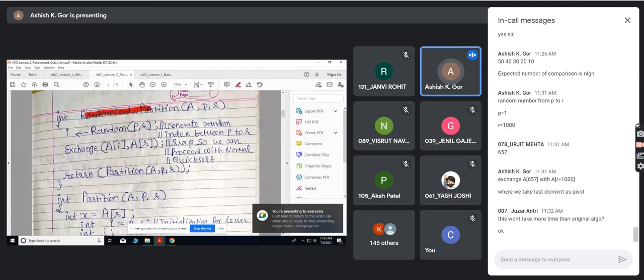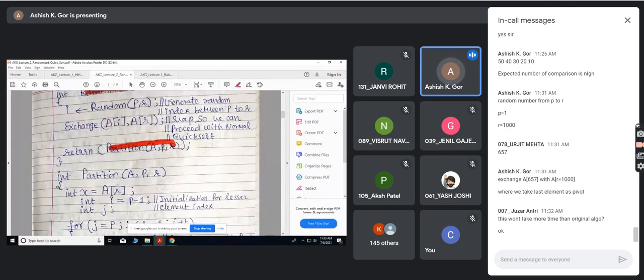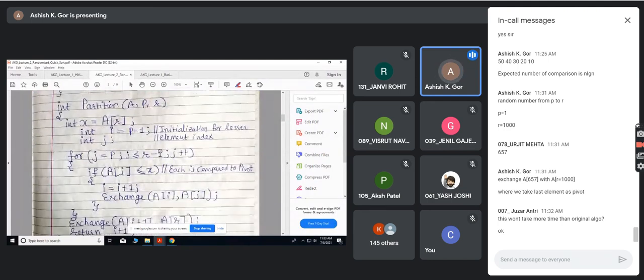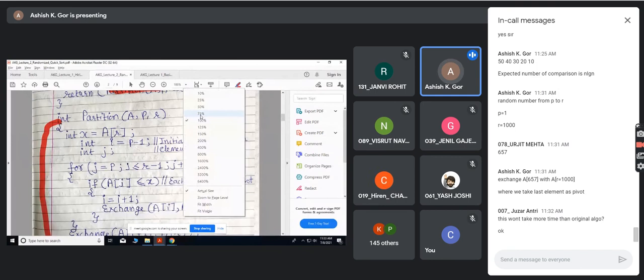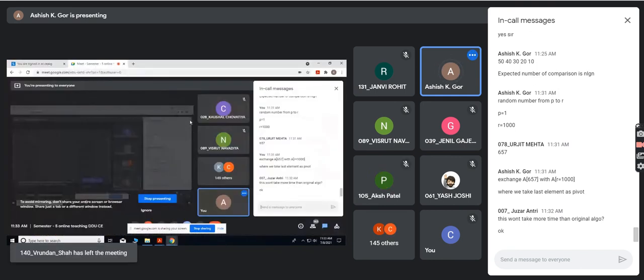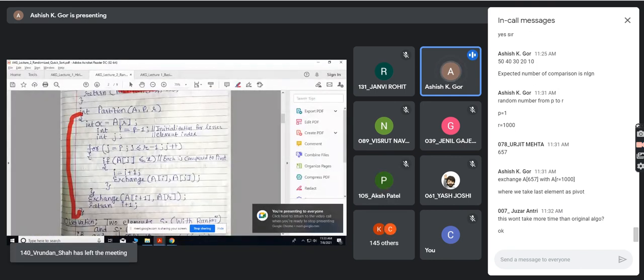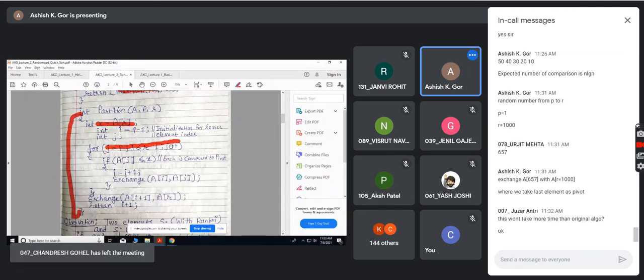It was a randomized partition, so that partition is the original quicksort partition. This I will not explain, you can do it in various ways. Most probably in the book, you take the last element as a pivot and compare every element from P to R minus 1 with the pivot.